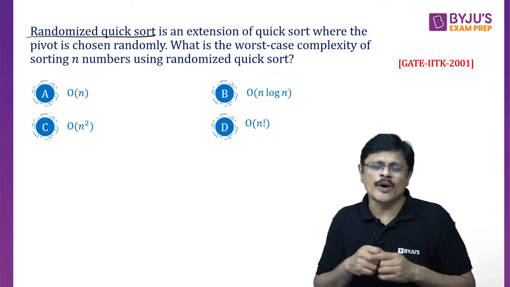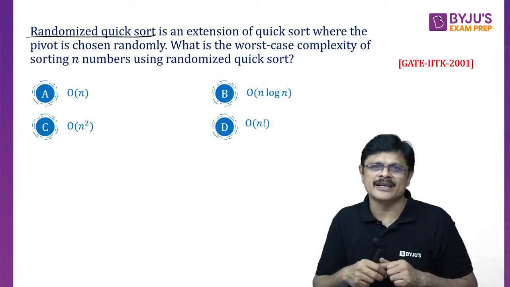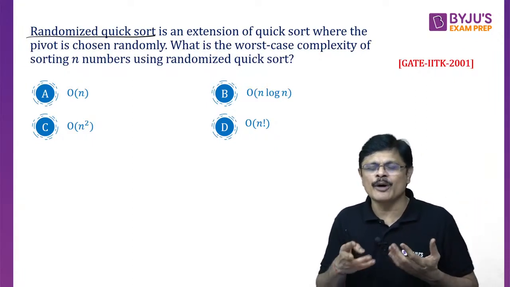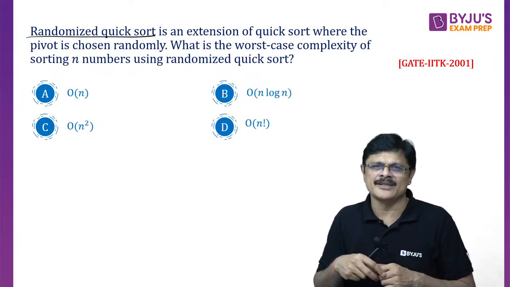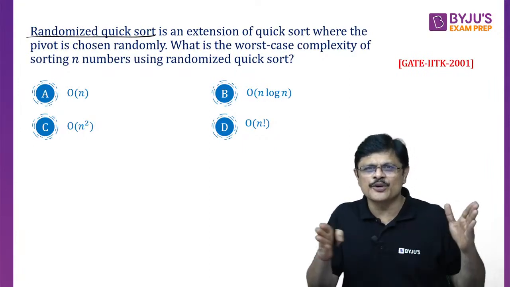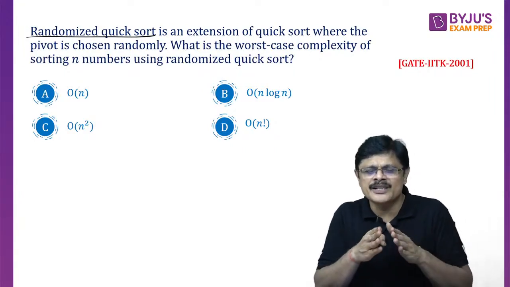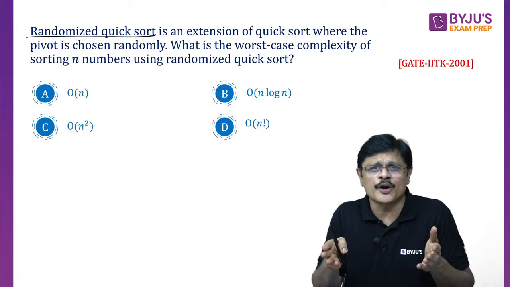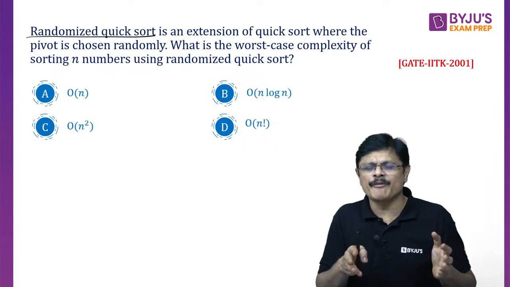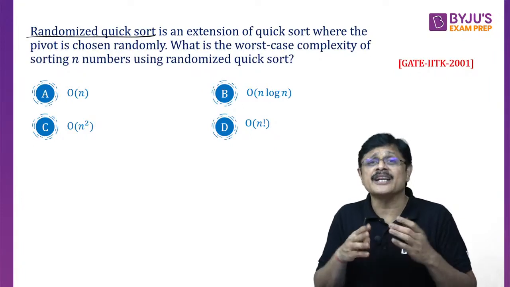In randomized quicksort, what happens? You are going to select that pivot element randomly. Normally in quicksort, the pivot element is the first element, sir. But in randomized quicksort, you are going to select that element randomly, my dear friends. Generally what they feel is that because you are selecting it randomly, you won't get the worst case partitions. Worst case partitions means one side n minus 1 elements, one side 1 element. This type of partitions are called biased partitions, my dear friends. Am I clear? So we are going to get good partitions. That is what people assume.